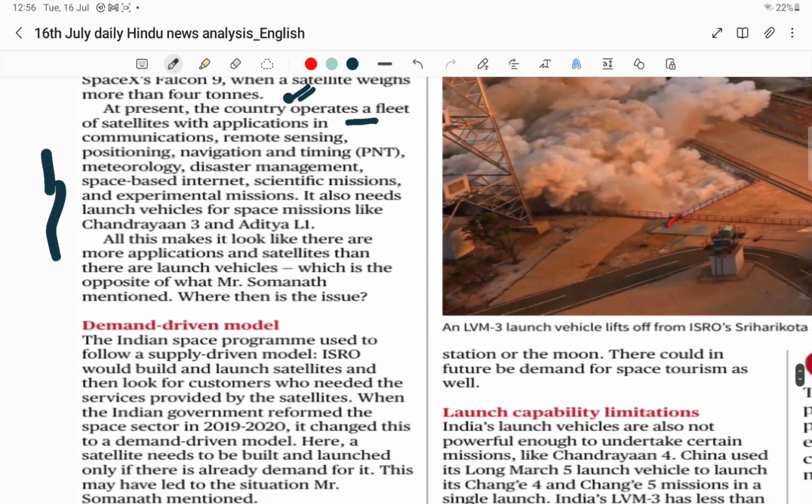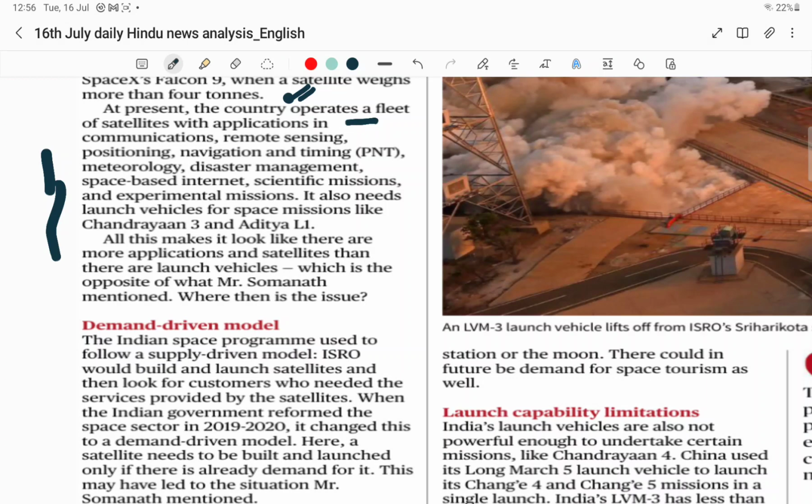So then he is making a statement. By looking at the first and second paragraphs, that means the number of launch vehicles that we have and the number of applications that we have, he is now saying that it seems we don't have enough launch vehicles for the applications. That means the applications are more than the launch vehicles. So therefore, it seems that there is a gap with respect to launch vehicles and not the demand.